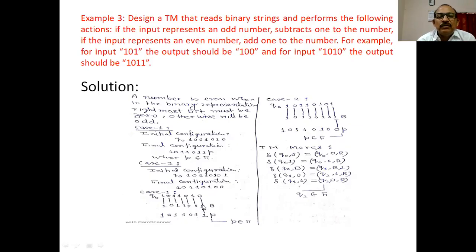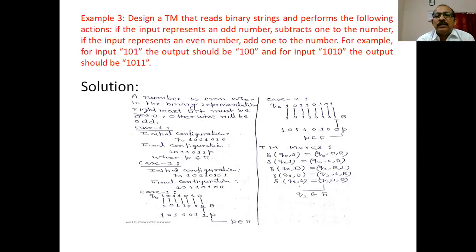If 0 is encountered, replace it with 1. Case 2, if 1 is encountered, again skip all 0s and 1s. If blank is encountered, move in the left direction and convert this 1 into 0. Okay?